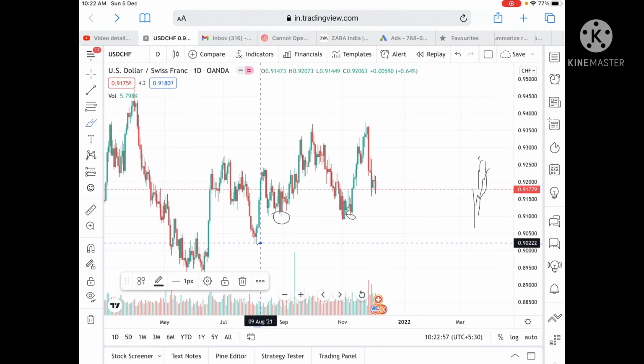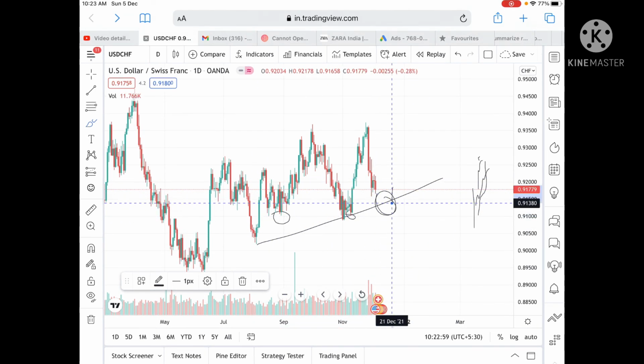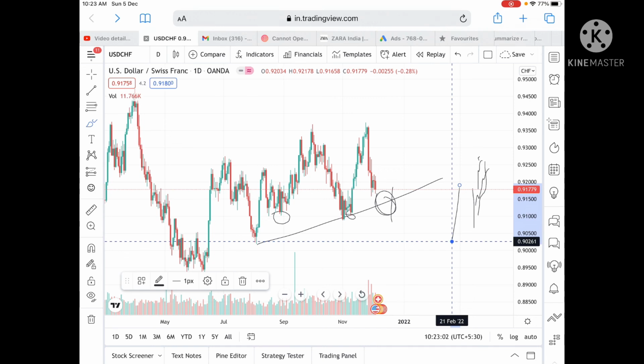Any doubt, you can mail me, because this is a trend line which is forming. If it goes below this level, then we can see it can go and touch a level of 0.90261.